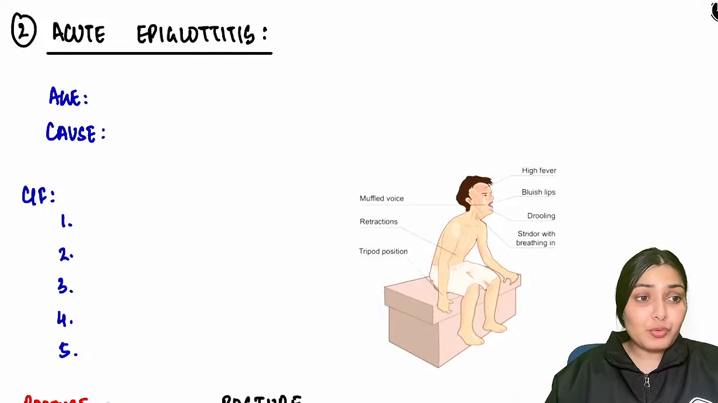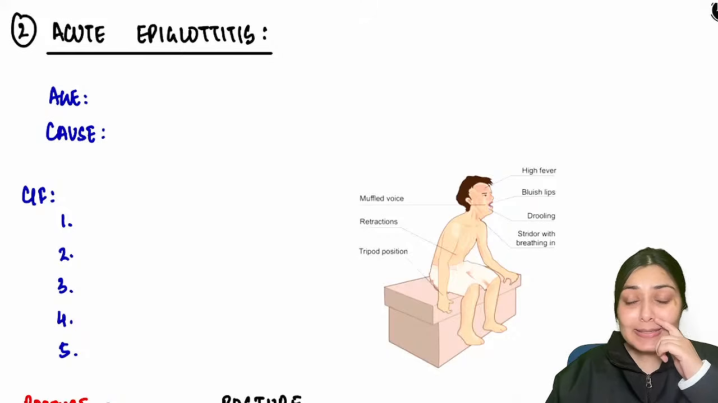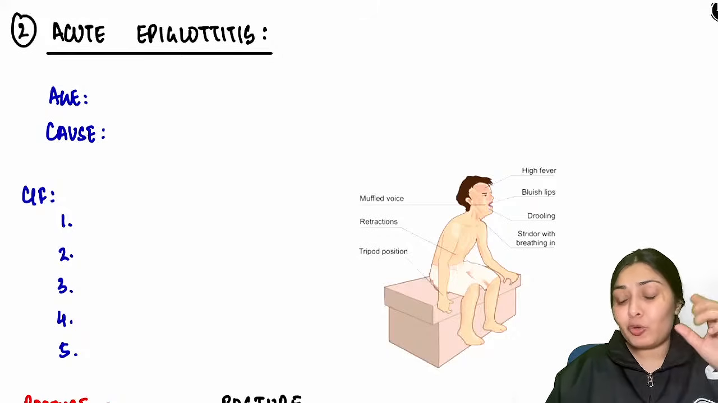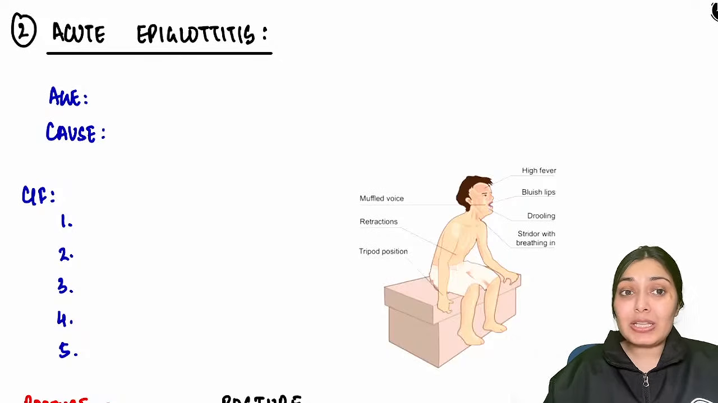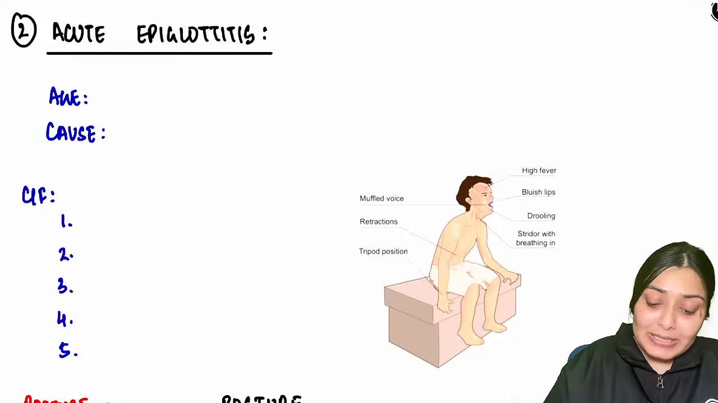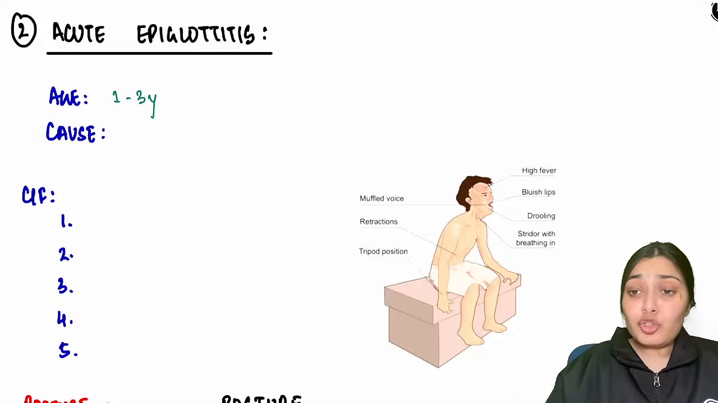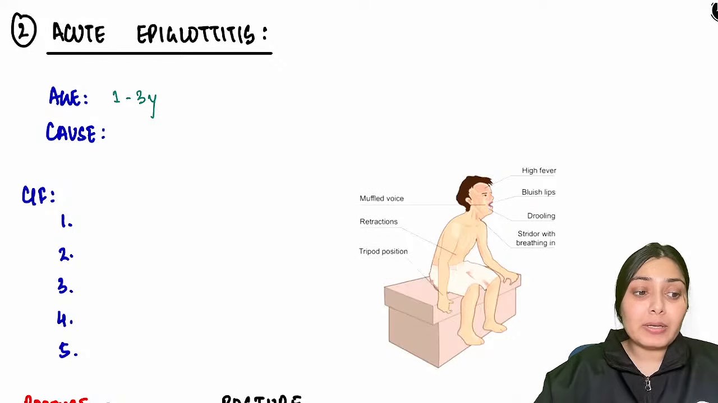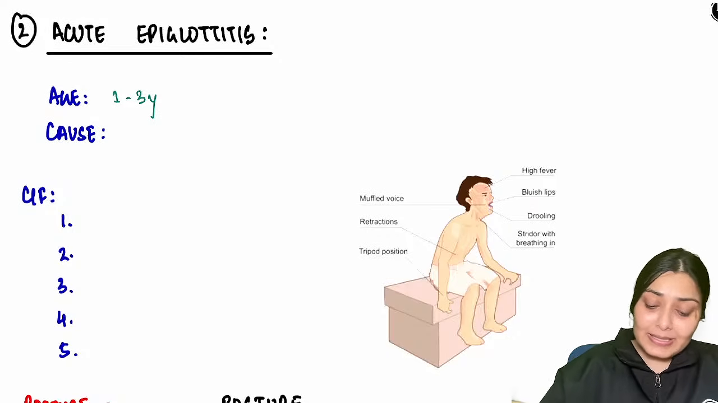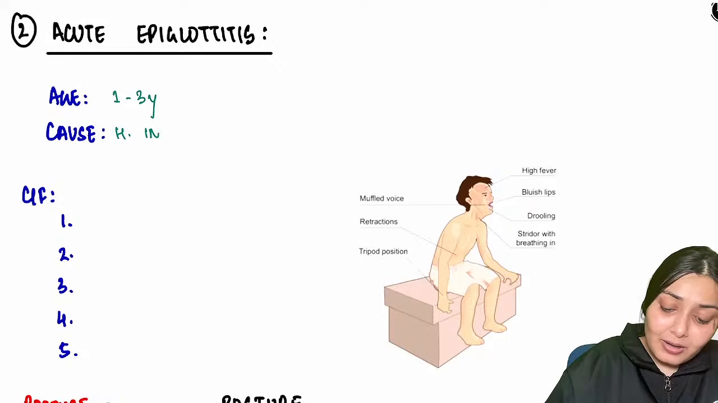Okay, so if there is no doubt, we can move ahead with epiglottitis. Acute epiglottitis. The name itself means inflammation of the epiglottis. It happens in a particular age group, most commonly seen in 1 to 3 years of age. A lot of bacteria can cause this, but the most important cause is Haemophilus influenzae.